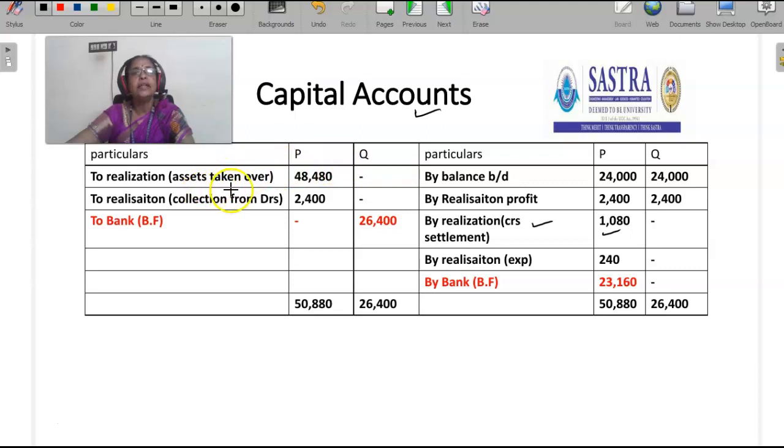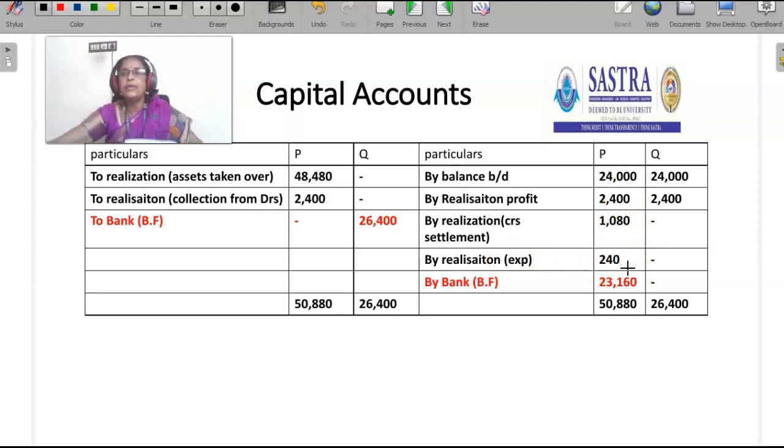P has taken over the assets worth rupees 48,480, that has to be debited. Then he collected cash from debtors, 2,400, that also has to be debited from his capital account. Then he made the realization expenses to the extent of 240, that has to be credited to his capital account.